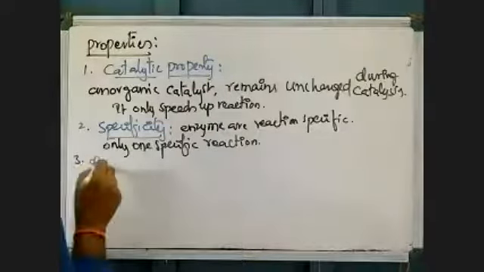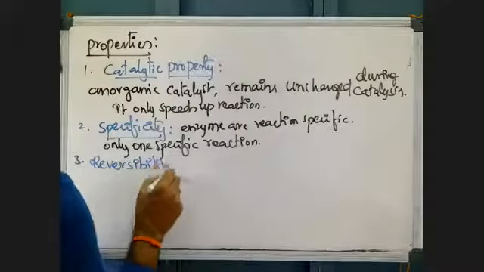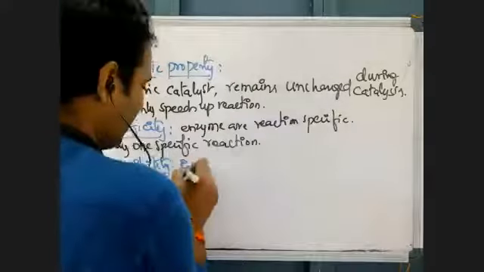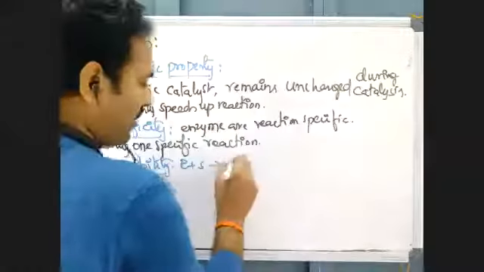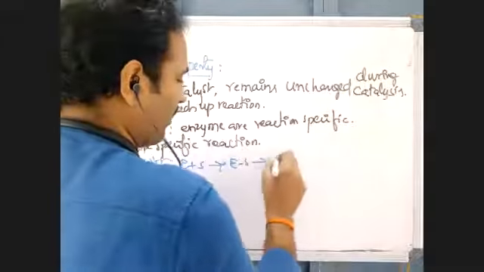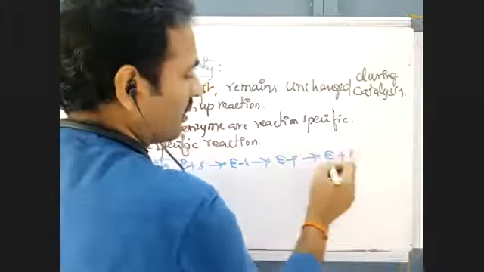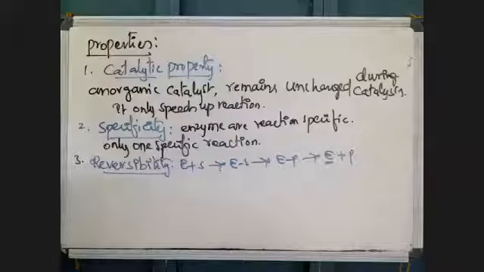Then, third property of the enzyme, reversibility. We discussed it now. How are enzymes involved in reaction? Enzyme combines with substrate, forming an enzyme-substrate complex, then an enzyme-product complex. Finally, free enzyme and free product will be released. The enzyme will be regenerated.